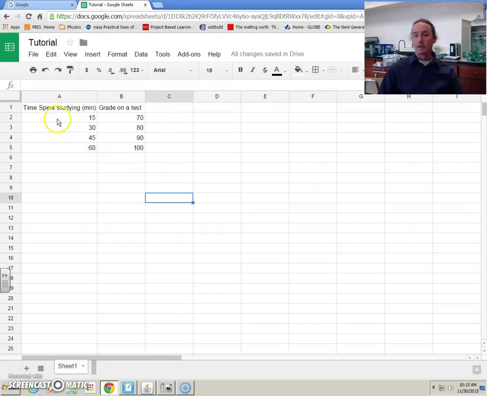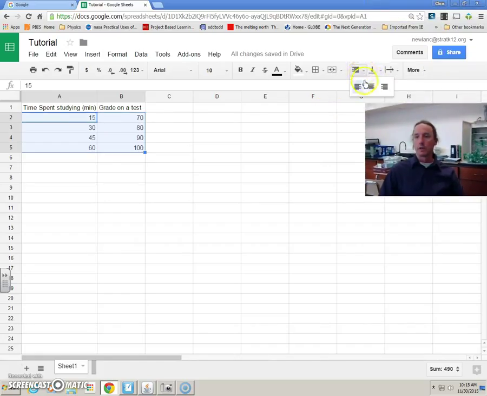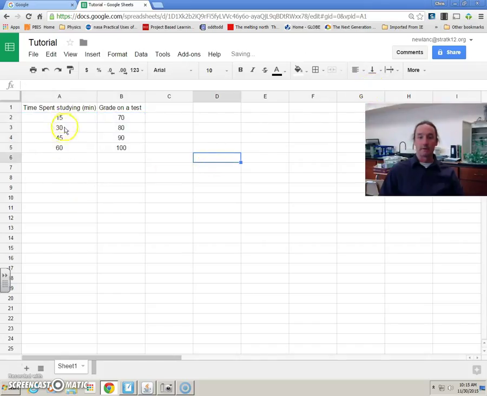One of the things you'll notice is that I did not put labels on the data itself. I left them as numbers. That's important. If you put labels here, it changes the kind of graph options that you have. I did put my labels up here, minutes. Okay, grade on a test in percent. Okay. So you have to remember that as you're going about making your graph.